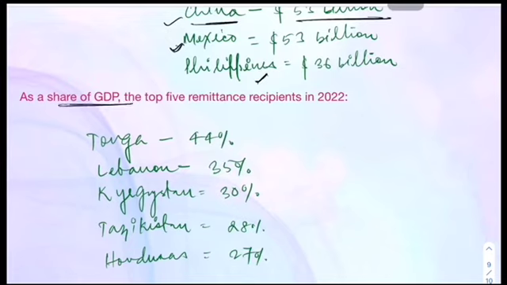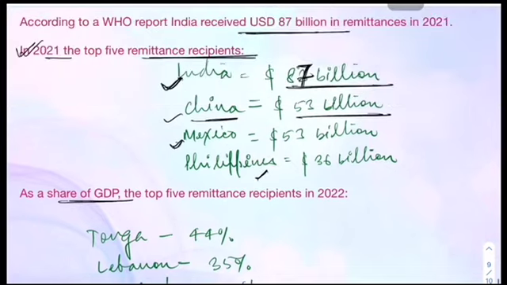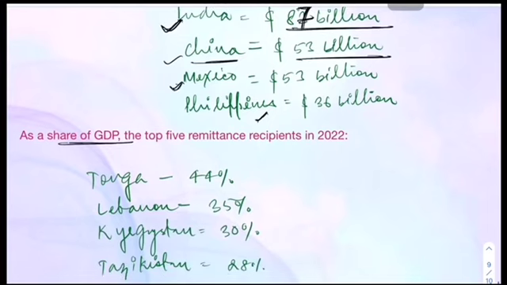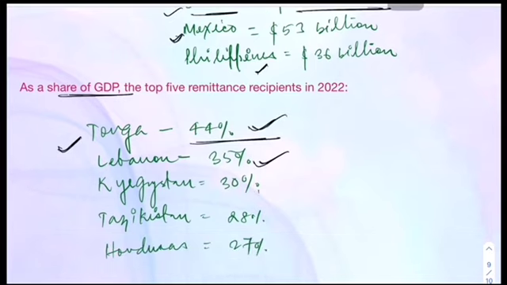In the share of GDP, India gets the remittance of $87 billion, but as a percent of GDP, Tonga is a country which gets almost half of its GDP from remittance, which is 44%, then Lebanon 35%, Kyrgyzstan 30%, Tajikistan 28%, and Honduras 27%. So Tonga gets the maximum remittance as a percentage of GDP, which is 44%. So this is how this chapter has ended.